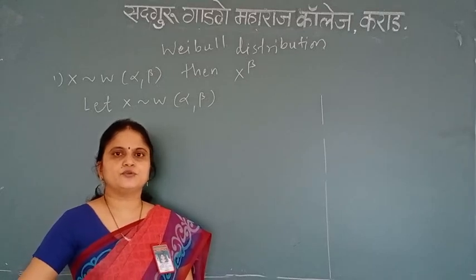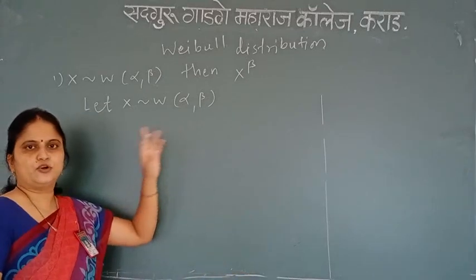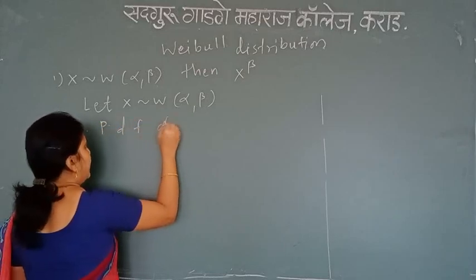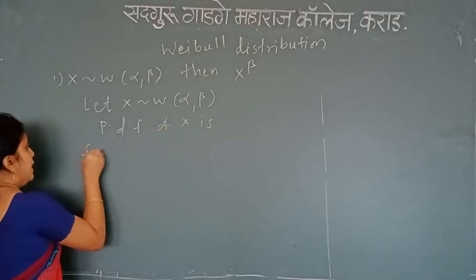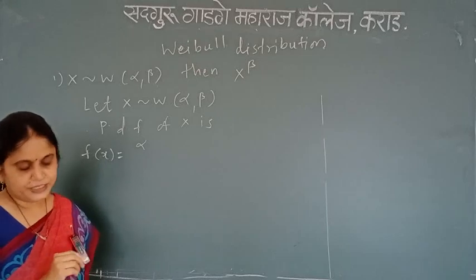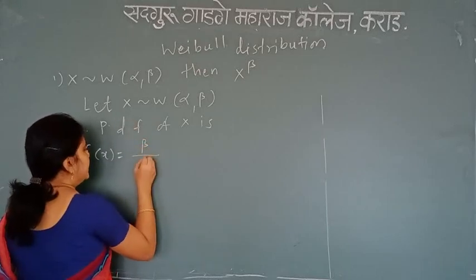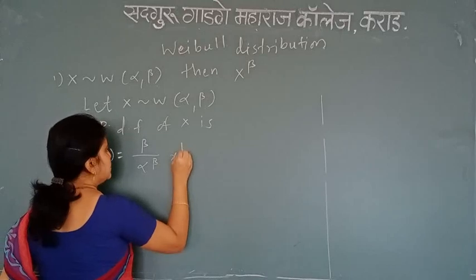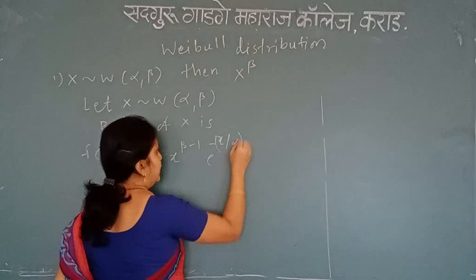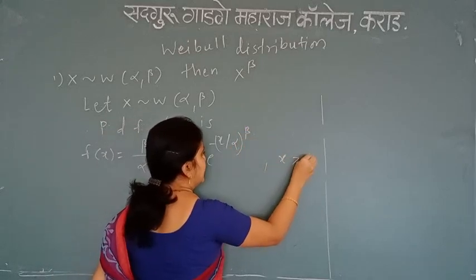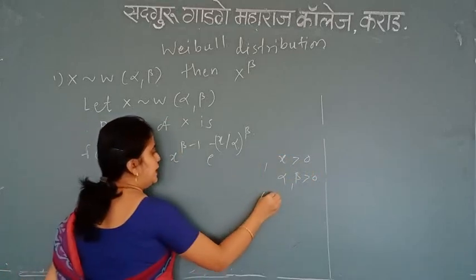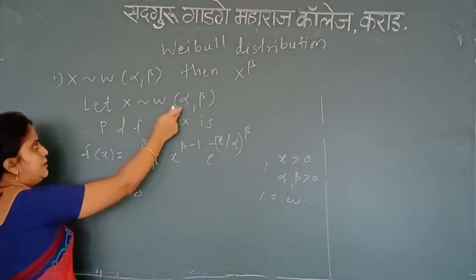So first of all, what we know? We know that x follows Weibull alpha comma beta. Therefore, PDF of x, I will write as f(x) equal to beta divided by alpha raised to beta, then x raised to beta minus 1, e raised to power minus (x divided by alpha) raised to beta, for the range of x greater than 0, alpha comma beta greater than 0, and equal to 0 otherwise. So this is the PDF of Weibull distribution with parameter alpha comma beta.